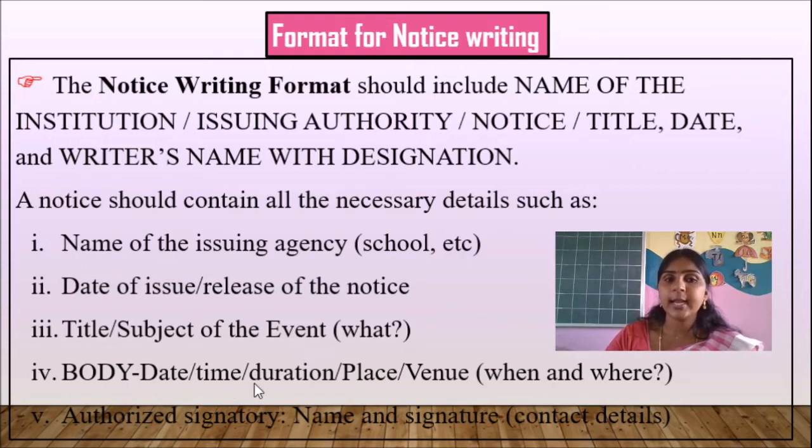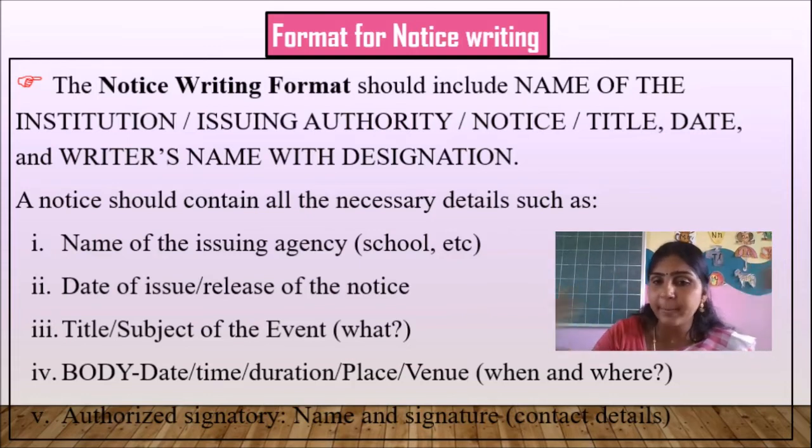Body: date, time, duration, place, venue. It means when it is going to happen and where. For example, if the venue is Pondicherry Beach, we have to clearly write Pondicherry Beach, where it is located, what time it starts, and how long it is going to last, 1 hour or 2 hours, like that.